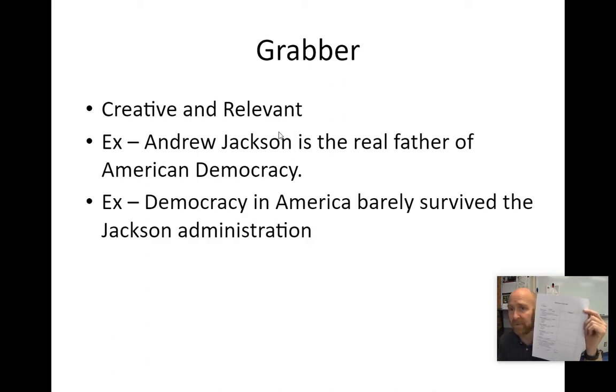Another example, and this is if your thesis is that he hurt democracy: Democracy in America barely survived the Jackson administration. Right? Same thing. It's telling me what the essay's about, that Andrew Jackson hurt democracy in America. Doesn't matter which one you pick. Whatever. But you'll have to come up with something in your own words that says something generally similar to this.